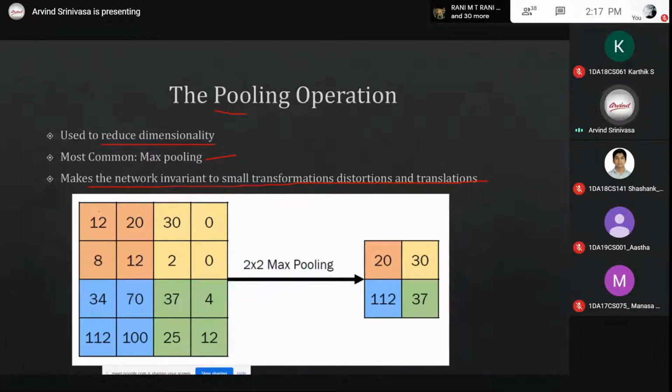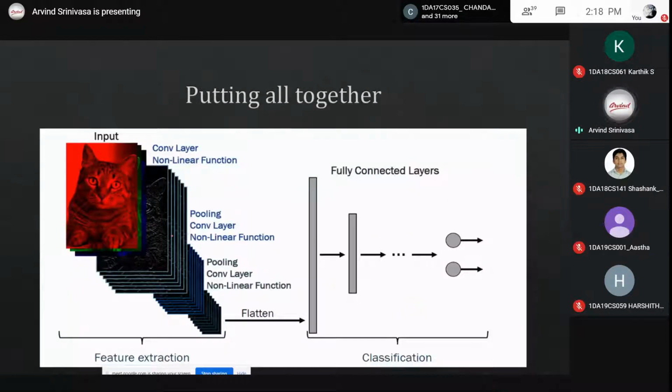What is meant by pooling? If you have a 4 cross 4 data, we take a 2 cross 2 matrix, and only the topmost, the highest value, will be taken into consideration for the pooling. This is called an integral image. In high dimensional terms, we are only taking the top important features of the data.